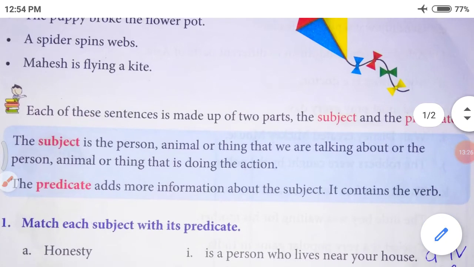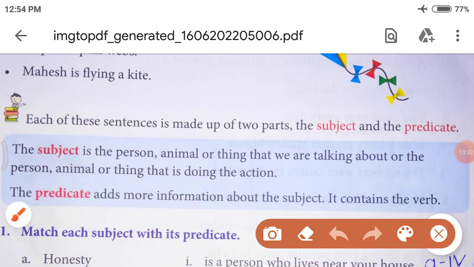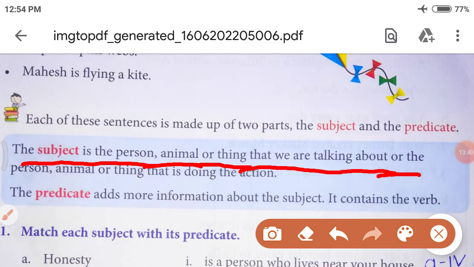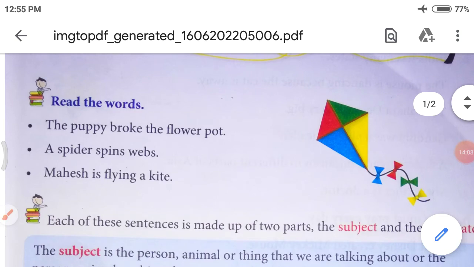Okay. The subject is the person, animal or thing that we are talking about, or the person, animal or thing that is doing the action. Means, what is the subject? The subject is the person, any animal or thing that we are talking about, or the person, animal or thing that is doing the action. Let me show you an example.